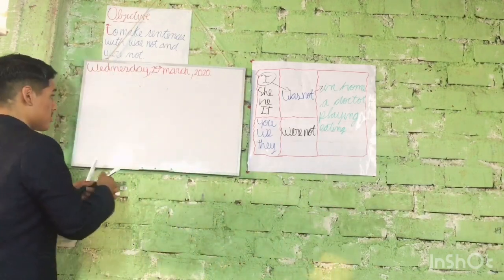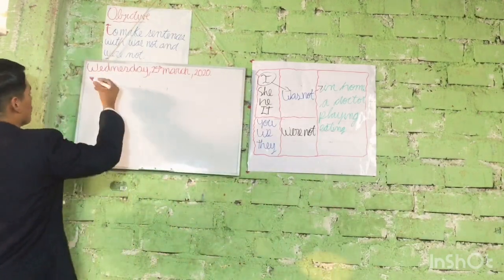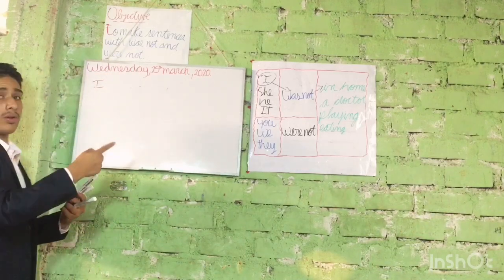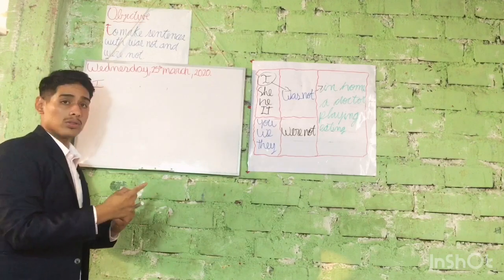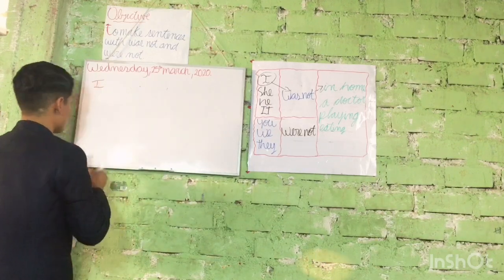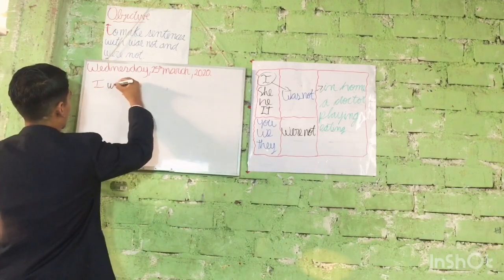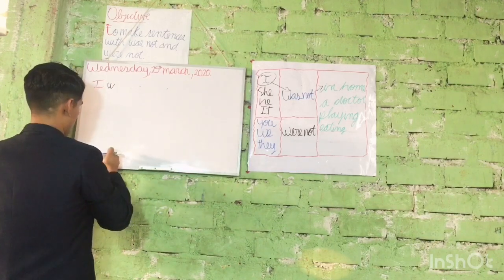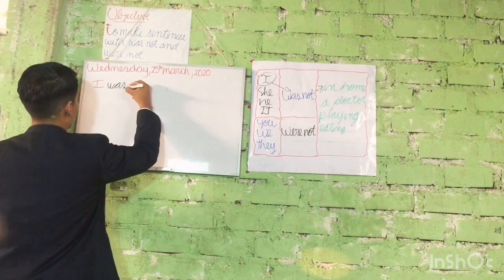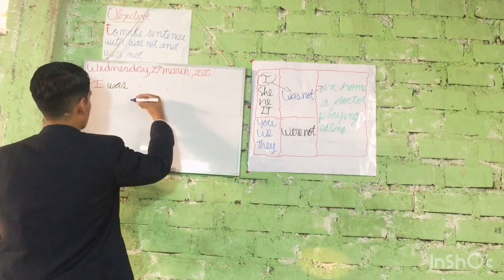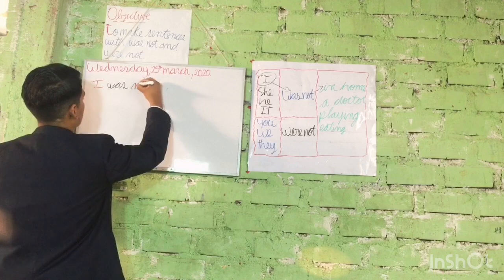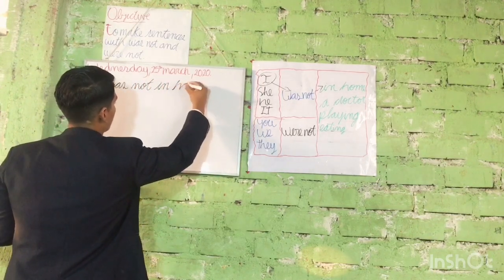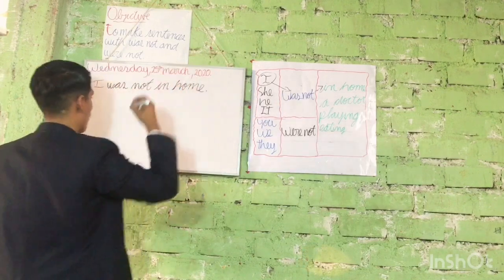So we can write it. I was not in home. What else? Were not? No, right? It is was not. Sorry. I was not in home.